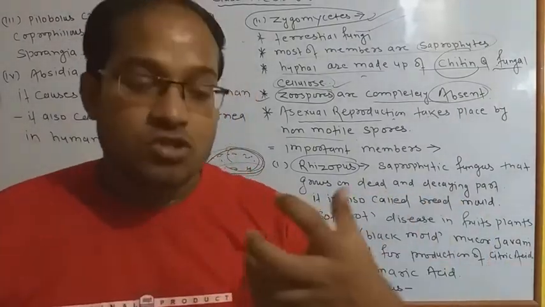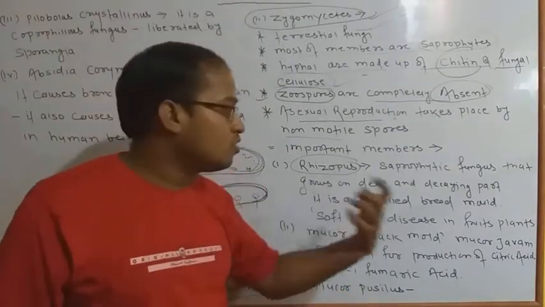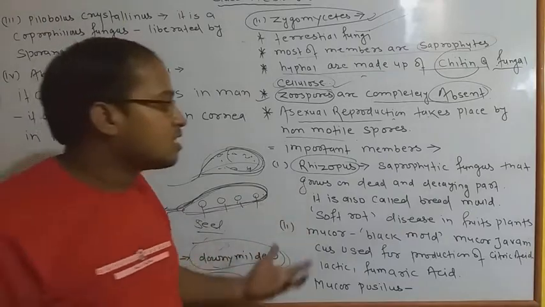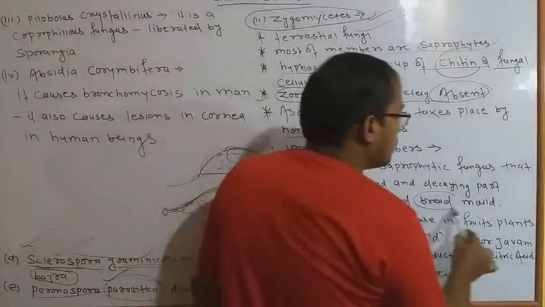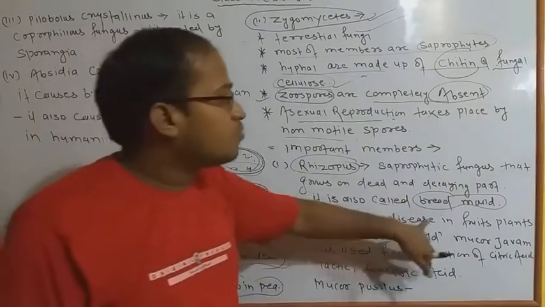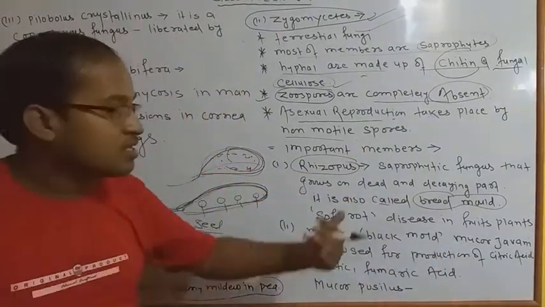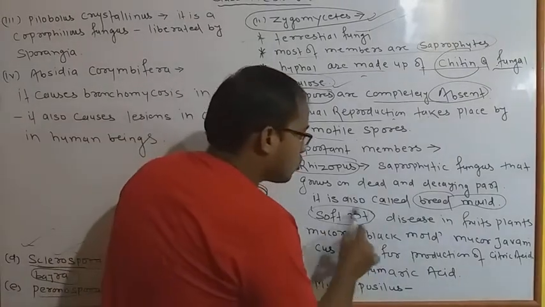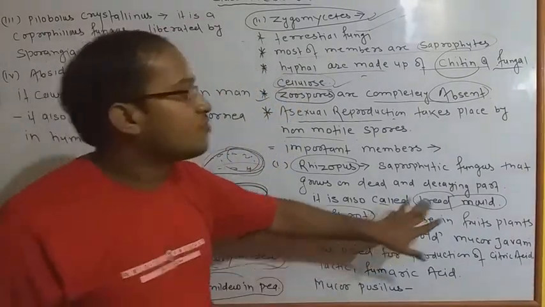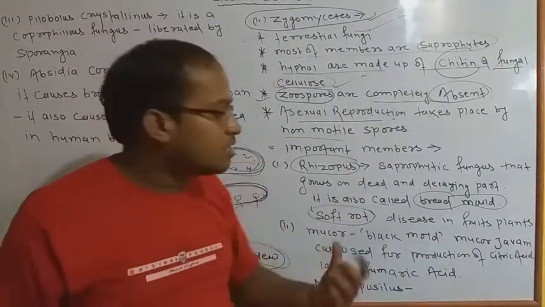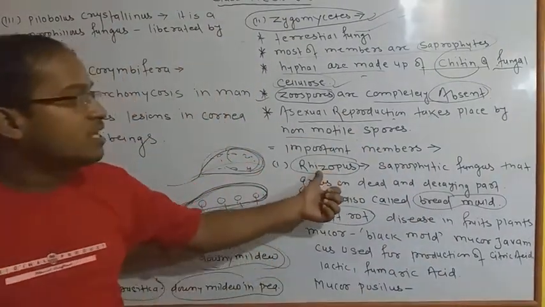ये जो dead या decaying parts या matter होते हैं, ये उनके ऊपर ग्रो करते हैं. Generally it is also called the bread mold. इसको हम ब्रेड मोल्ड के नाम से भी जानते हैं. These also cause bread mold disease. जो ब्रेड के ऊपर फफूंद लगता है, Rhizopus is also responsible, and it also causes soft rot disease in fruit plants. जो fruit plants होते हैं उनमें एक soft rot नाम की disease होती है. Generally this is caused by Rhizopus.